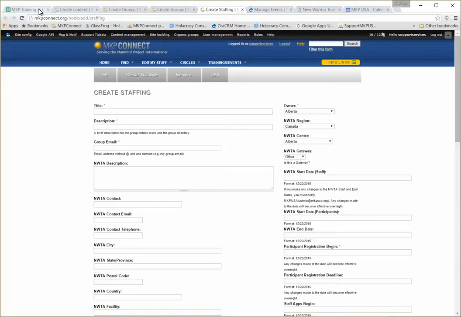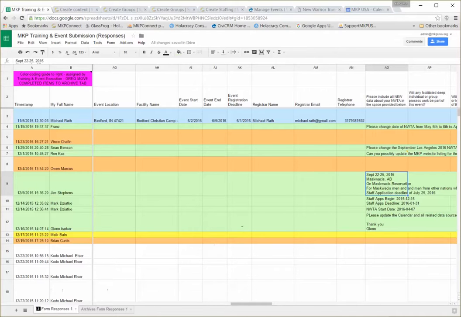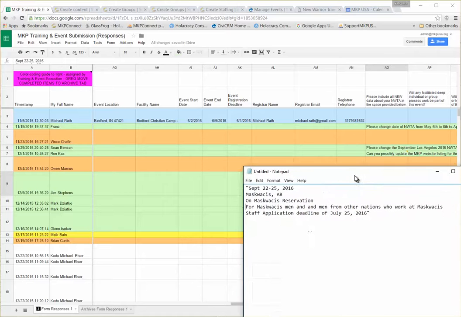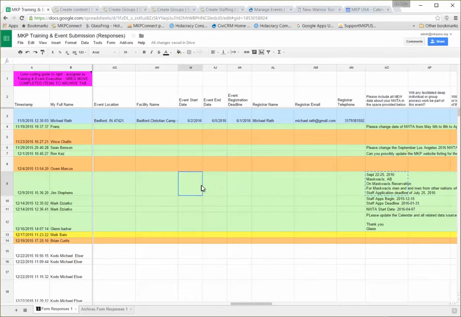Now let's look at a little bit of that information, and I'm going to go ahead and pop open a notepad, which I sometimes use just as a means to have data in a quick view. Okay, so that's essentially.